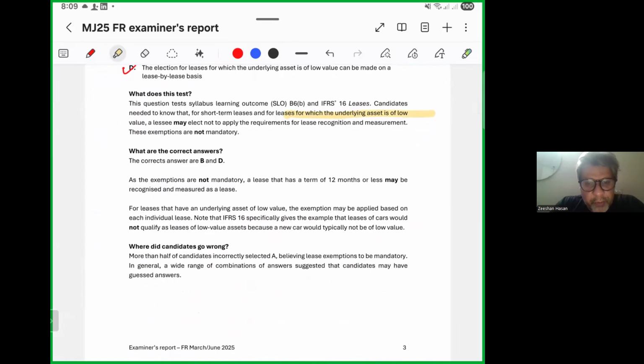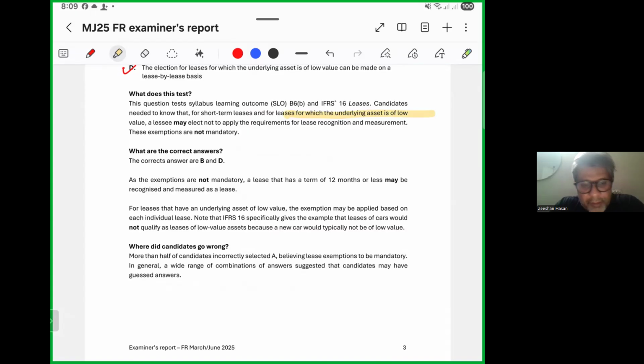a lease that has a term of 12 months or less may be recognized and measured as a lease. For leases that have an underlying asset of low value, the exemption may be applied based on each individual lease. IFRS 16 specifically gives the example that leases of cars would not qualify as leases of low value assets because a new car would typically not be of low value.